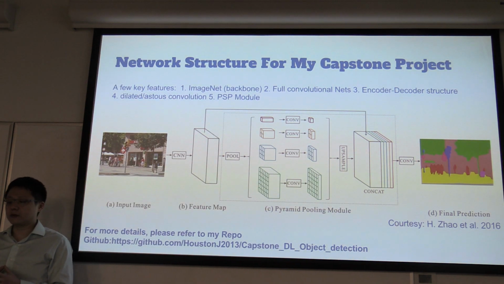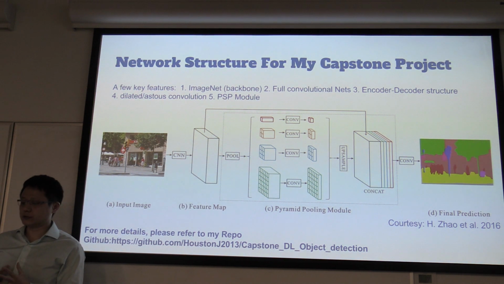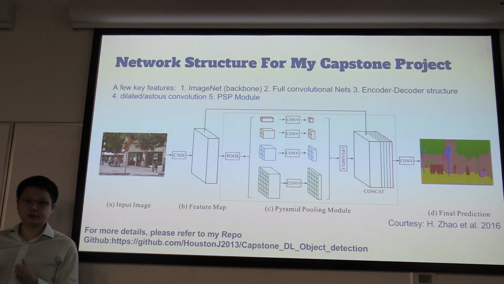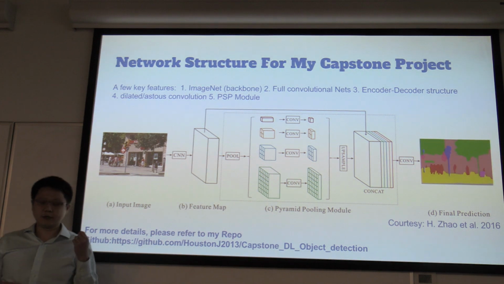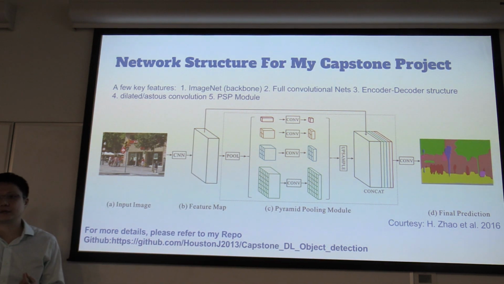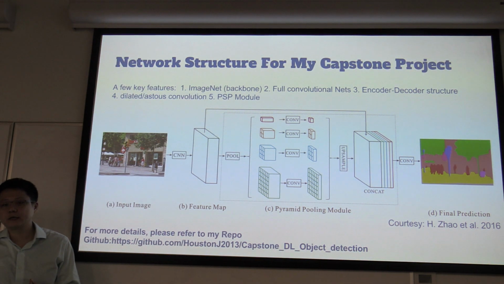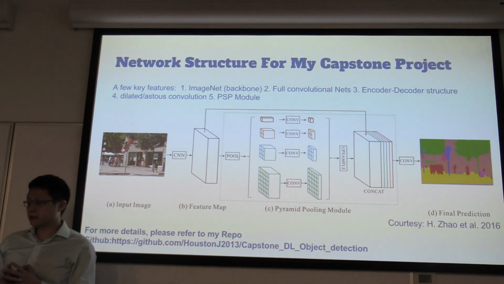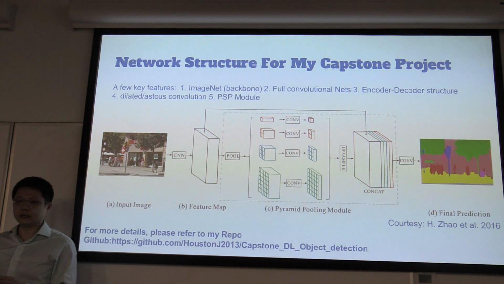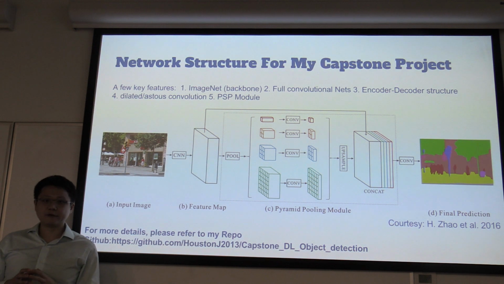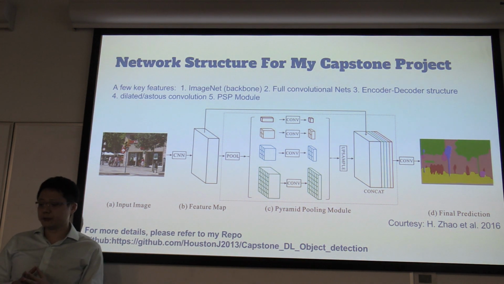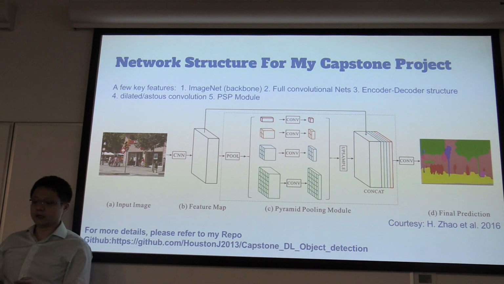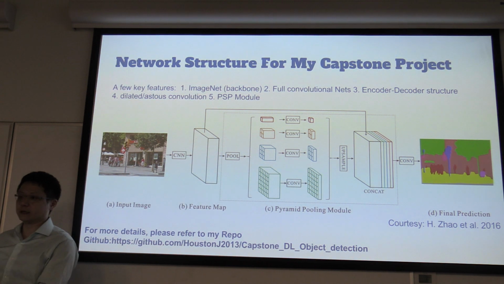This is the network structure I used for this project. I did a lot of literature study, and it turns out this is very forefront, active research with a lot of big names behind it: MIT, Facebook AI Research, Google Research, Berkeley Computer Vision Lab, DeepLab. So the discussion of the details is beyond the scope of this presentation. If you want more details, please go to my repo. At the end of the day, what you need is the input raw image and the interpreted images.